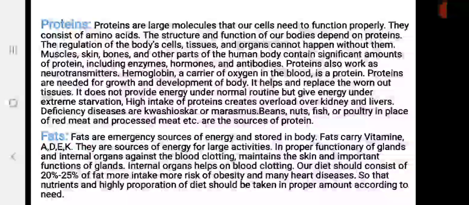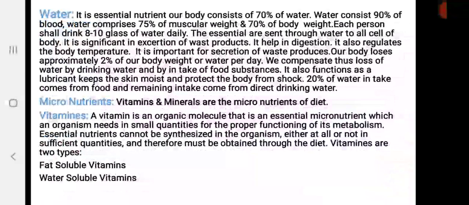Now come to our next and last macronutrient, which is water. Water is a compound which is made up of hydrogen and oxygen, and the ratio of hydrogen and oxygen is 2:1. Our blood also contains 90% water.